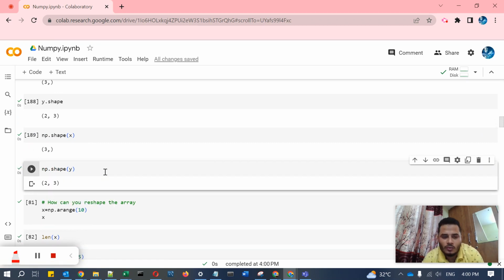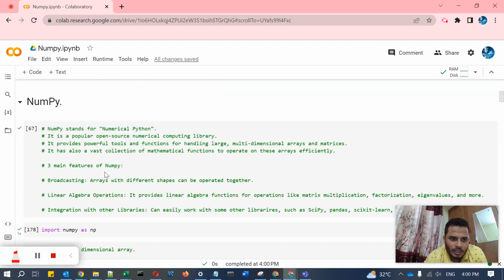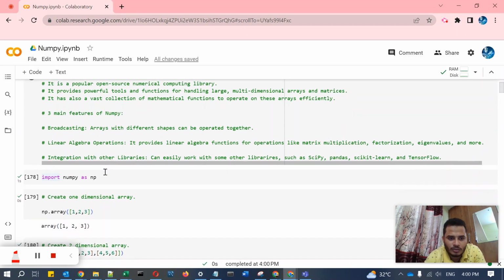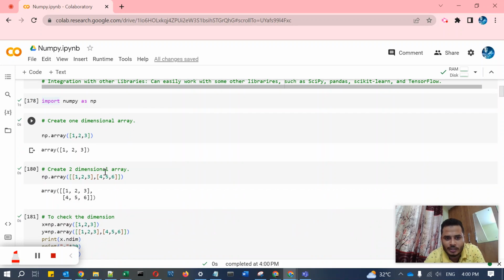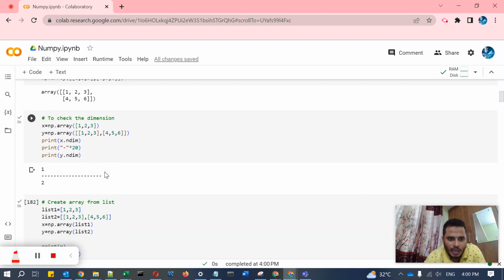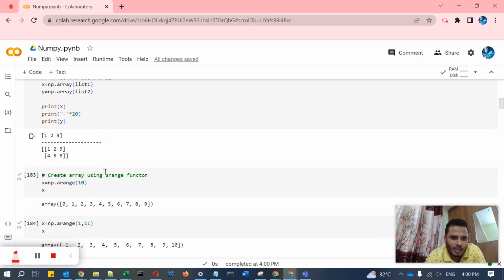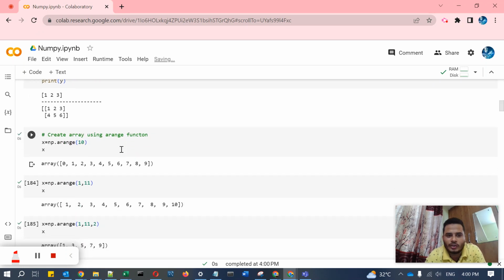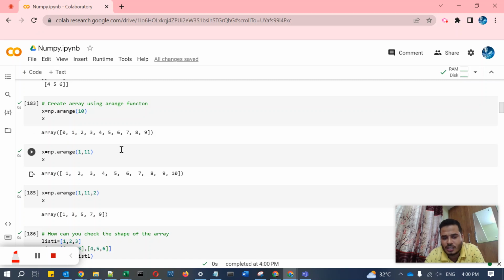Okay, so till now what we have learned: firstly the definition and features of numpy. And after that, how you can create a one dimension array, two dimension array, and how you can create an array from a list. And after that how you can create arrays by using the arange function. Using these three approaches, you can create arrays that could be one dimension or two dimension.